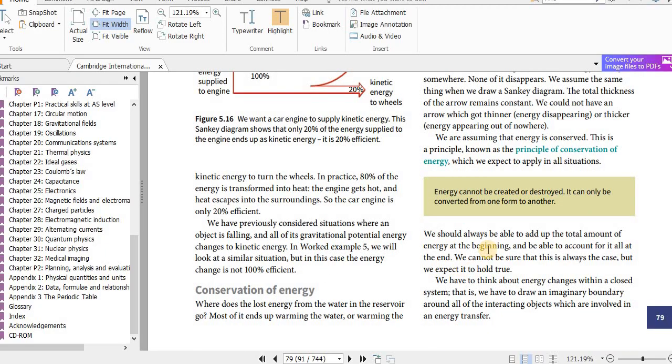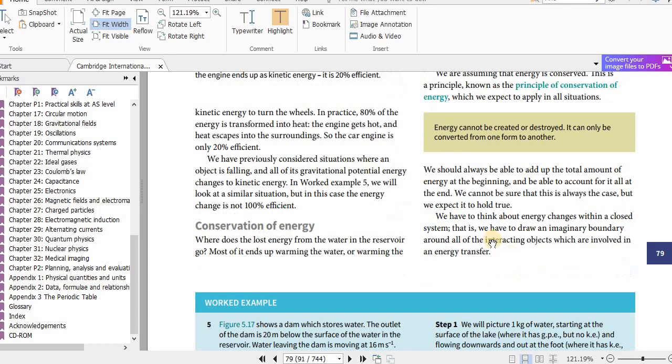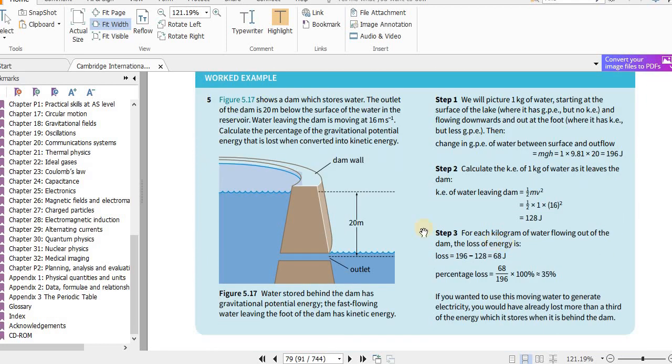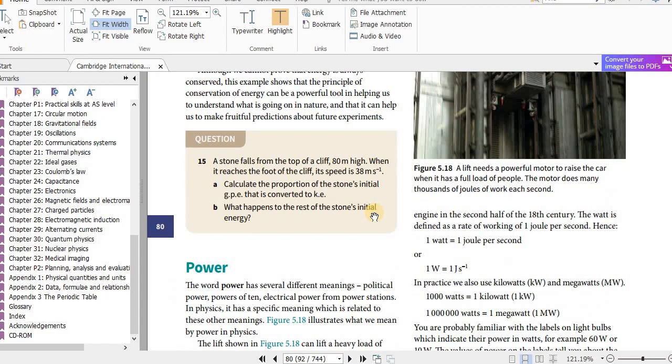So we should always be able to add up the total amount of energy at the beginning and be able to account for it all at the end. We cannot be sure that this is always the case, but we expect it to hold true. We have to think about energy changes within a closed system. That is, we have to draw an imaginary boundary around all the interacting objects which are involved in an energy transfer.